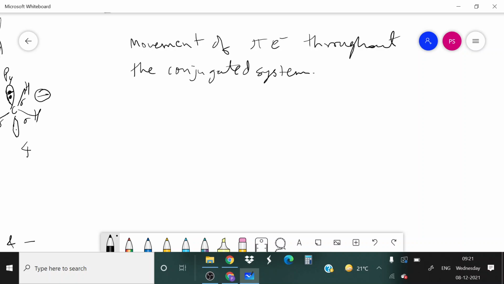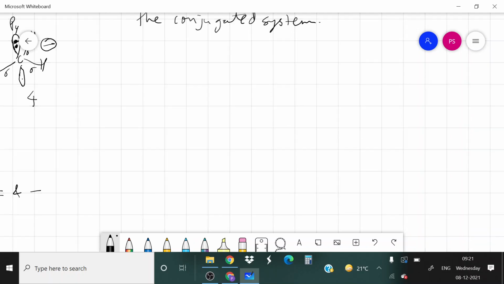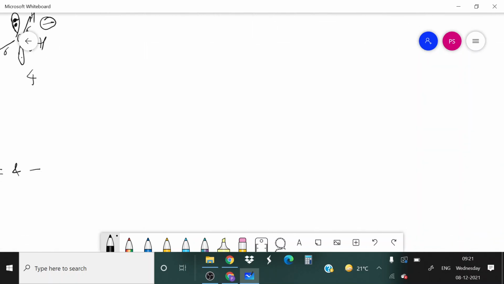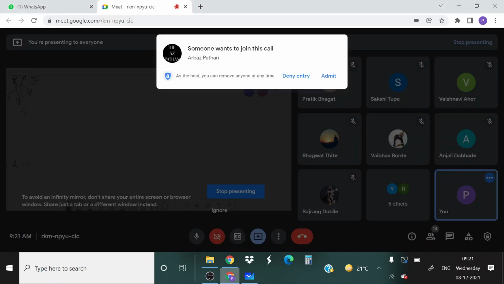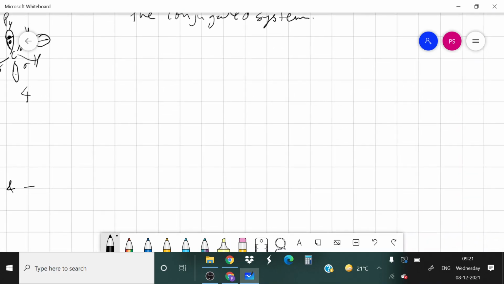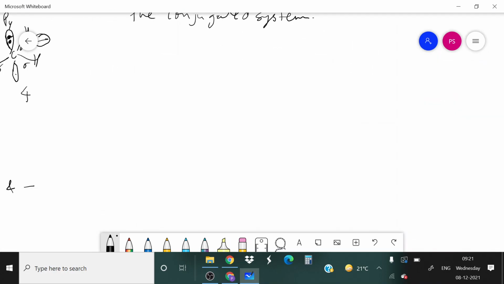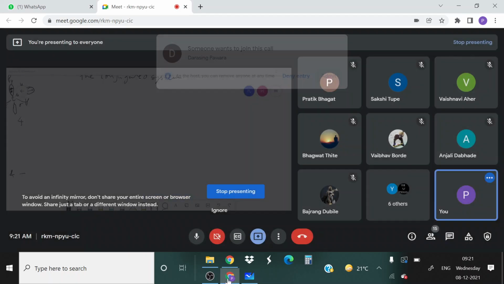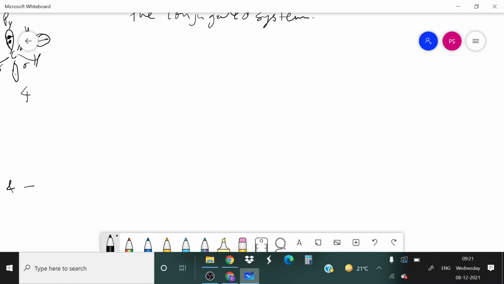Now which systems are conjugated systems, that we have to learn first. Yesterday we saw the types of conjugated systems. I will repeat it again. The first system is alternate double bond and single bond.